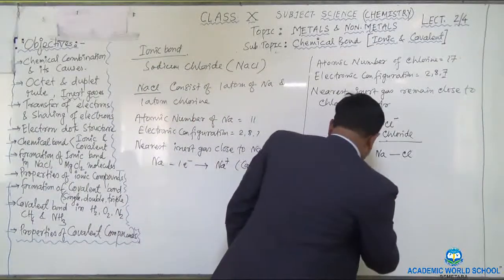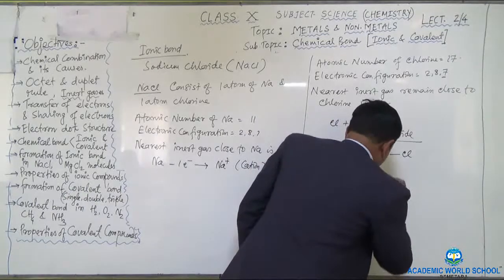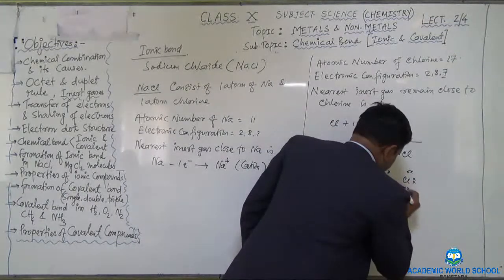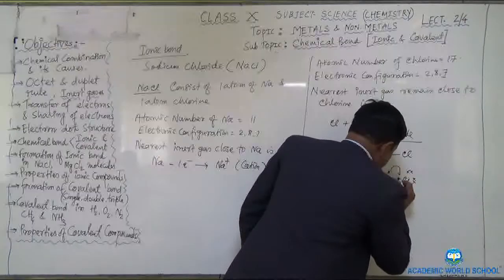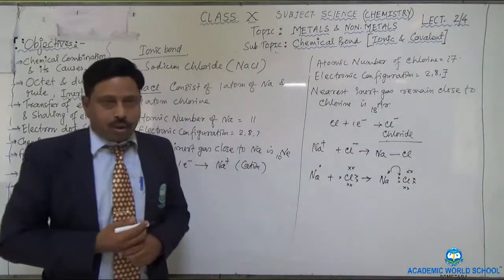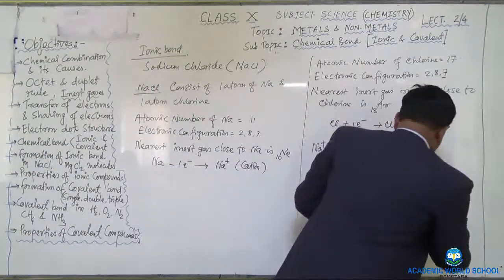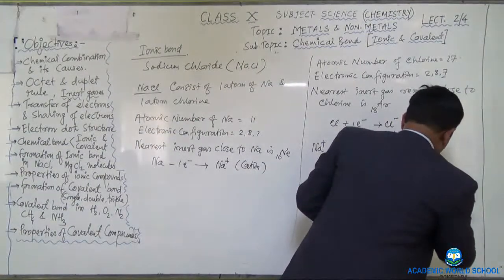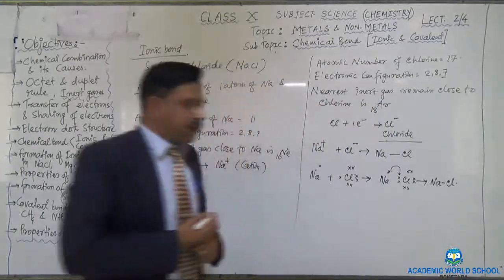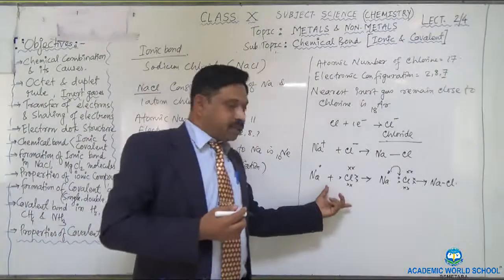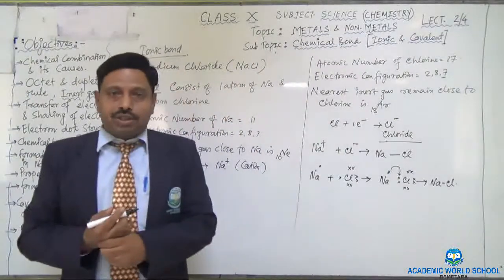So I can show it in this manner: sodium 1, and here you write chlorine 4, 6, 7. This electron is coming over here. When this electron comes over here, the sodium chloride bond is forming and the molecule is forming.